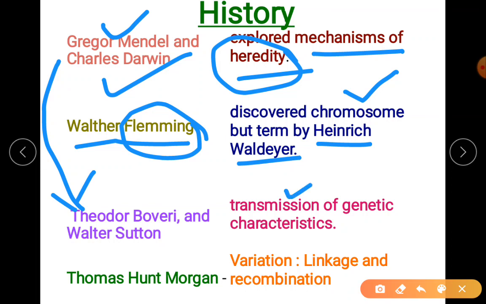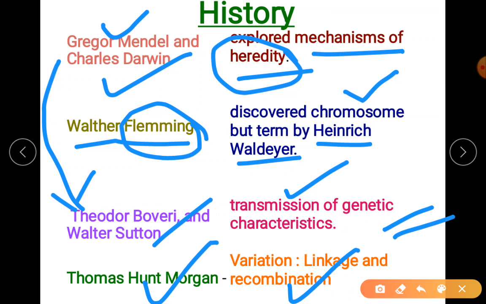It talks about the transmission of genetic characteristics. We are talking about heredity here in detail. But still there was a proof that was lacking, which was explained by T.H. Morgan. So Sutton and Boveri's theory, that is chromosomal theory of inheritance, and Thomas Hunt Morgan's linkage studies as well as the recombination studies. He is trying to talk about the variations that are created in the offsprings.